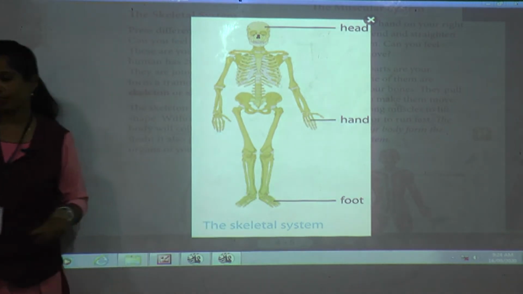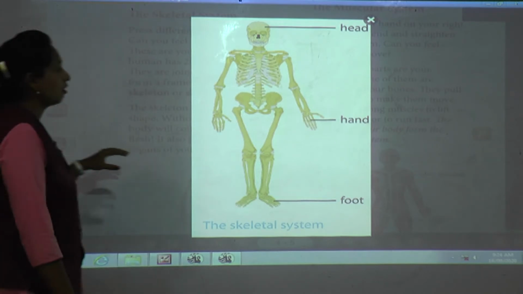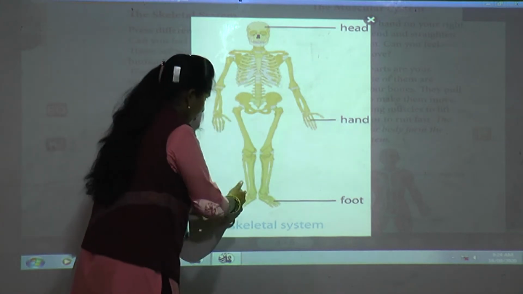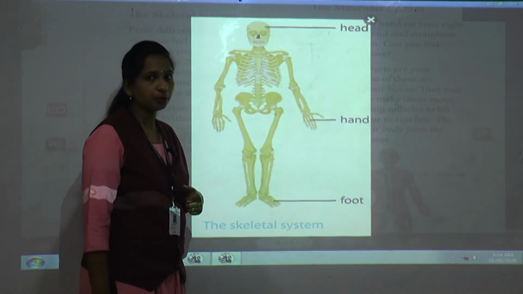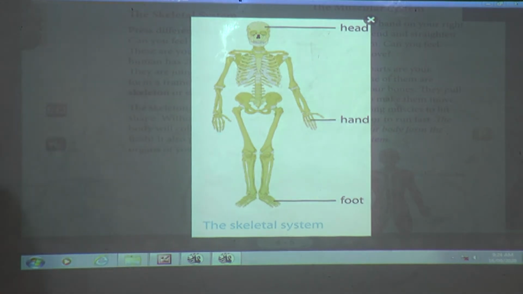Now we can bend because the joint is there. If it is a straight bone from here to here, how is it possible to bend? Not at all. So this is the skeletal system of our body.